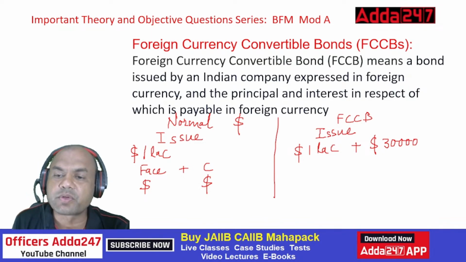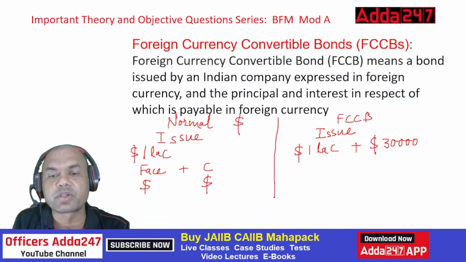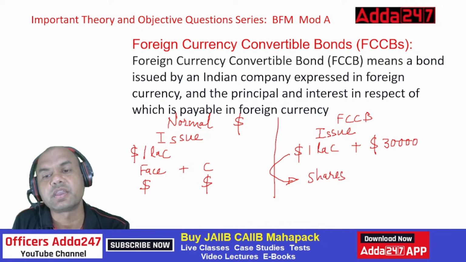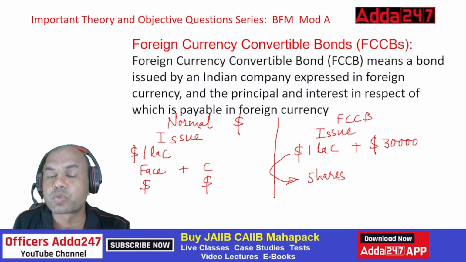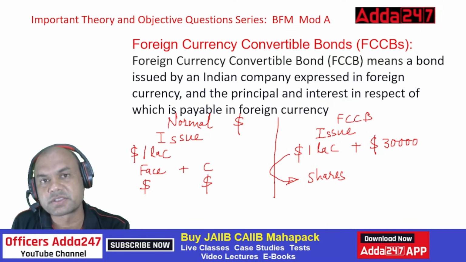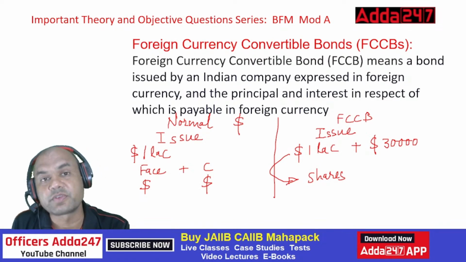So instead of this, what will I do? Instead of giving you dollar 1 lakh 30,000, I'll convert this into an equivalent amount of shares of my company. Shares. Okay. And these shares, I'll issue to you. Now what has happened? There are two advantages. One, the number of shares of my company has increased. Okay. So my capital increases. Second, I don't have to forgo this cash now. So that is the advantage of FCCB.